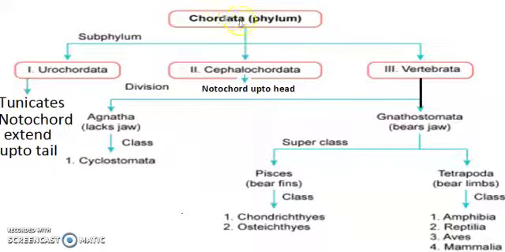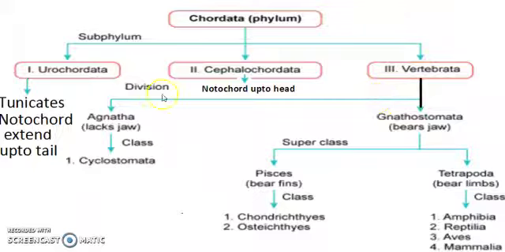Next, I'll show you the classification of phylum Chordata, so you can easily understand which animal I'm talking about. The chordates have three different subphyla: Urochordates, Cephalochordates, and Vertebrata. Urochordates are called tunicates. In these animals, the notochord is present and extends up to the tail. Uro means tail. In cephalochordates, the notochord extends up to the head, and Amphioxus is a cephalochordate. Urochordates and cephalochordates are both called protochordates. Vertebrata is where the notochord is converted into the vertebral column.